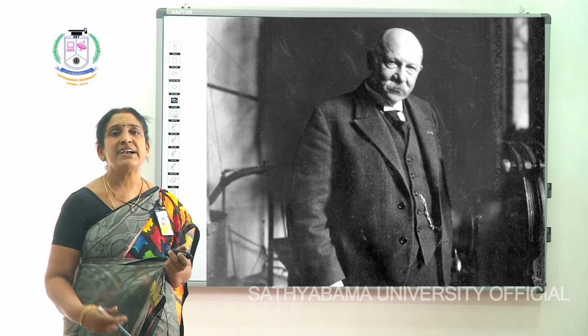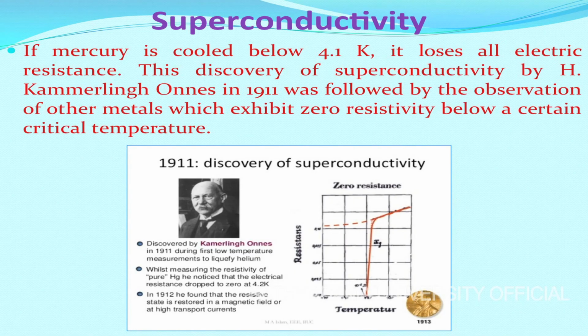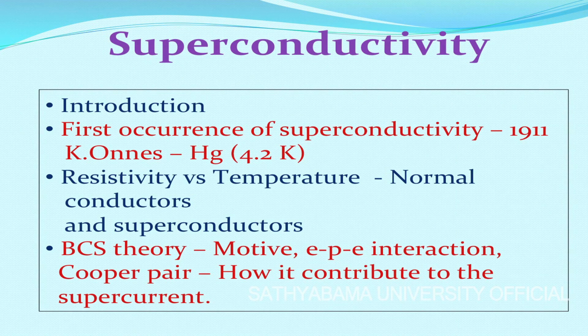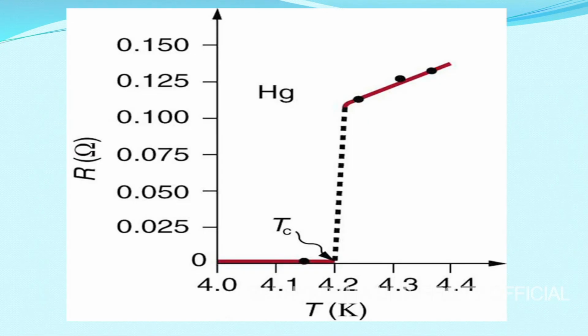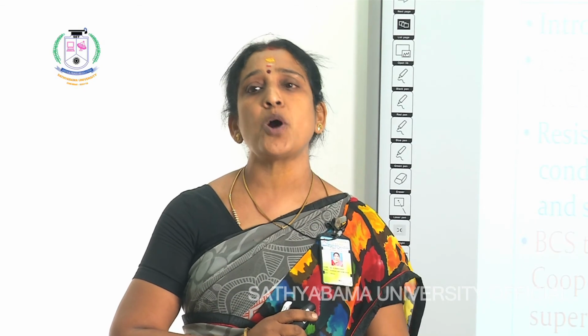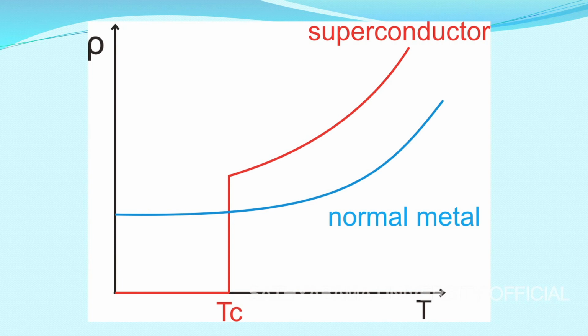electrical resistivity of metals. When he was doing his experiment with the metal mercury, he kept the temperature of the mercury at 4.2 Kelvin, the liquid helium bath temperature, and he was taking the electrical resistivity measurement. When he plotted the graph, he found that suddenly at 4.2 Kelvin there is a huge drop in the electrical resistivity, nearly 10 power 5 times, and the electrical resistivity was found to be 0. Even at 0 Kelvin, you will have some electrical resistivity in normal conductors.